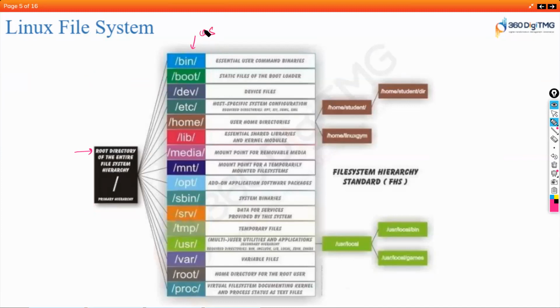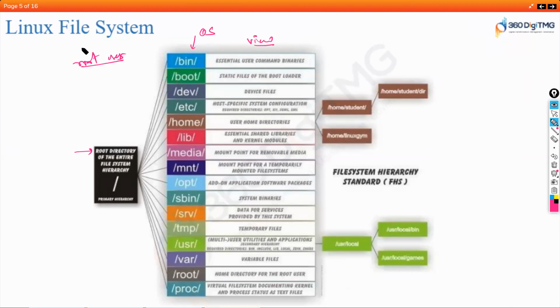Access to these files is given only to the root user. Only the root user has full access to these files. Other users can only view. And if you have admin privileges, you will be able to do some kind of admin transactions to these locations. But otherwise, it is only view.